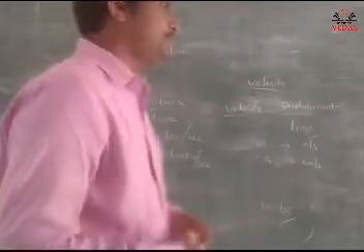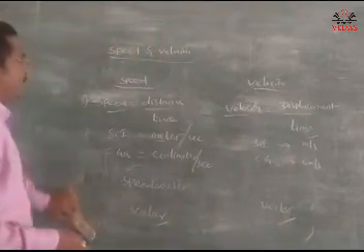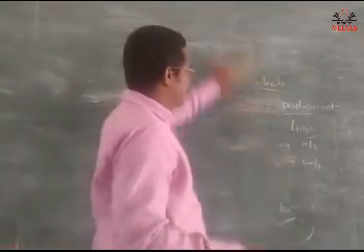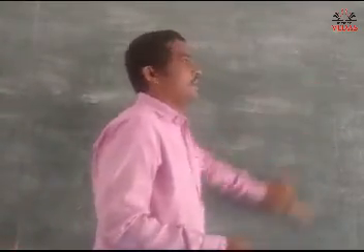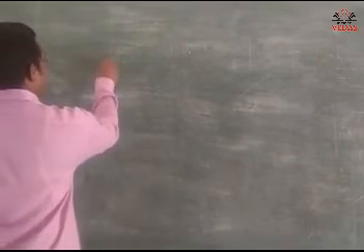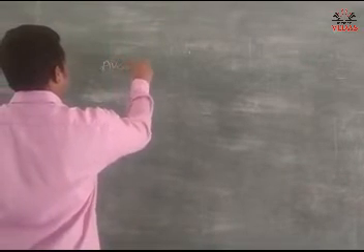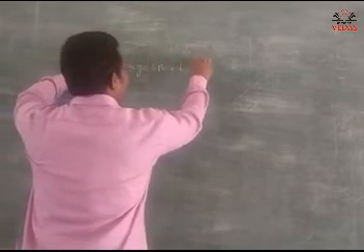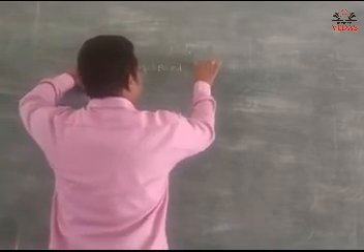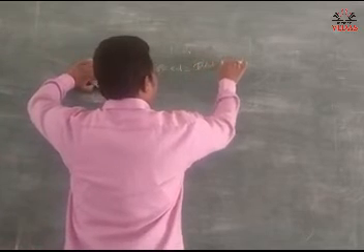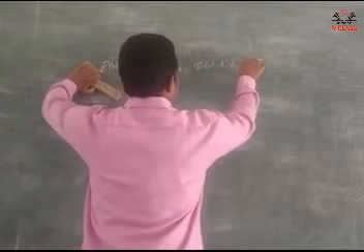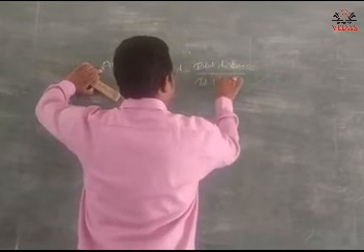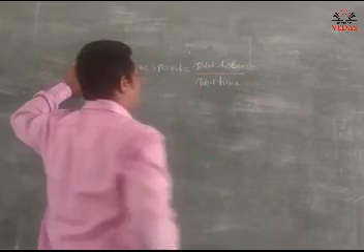And the next one is average speed and average velocity. Average speed is equal to total distance by total time, which is called average speed.